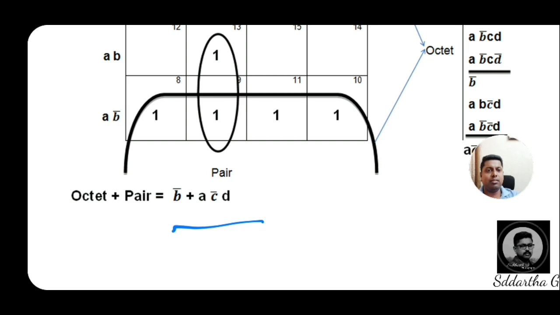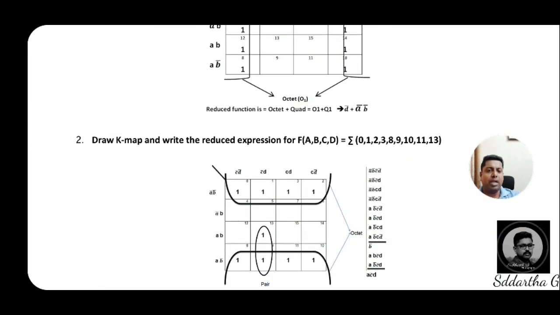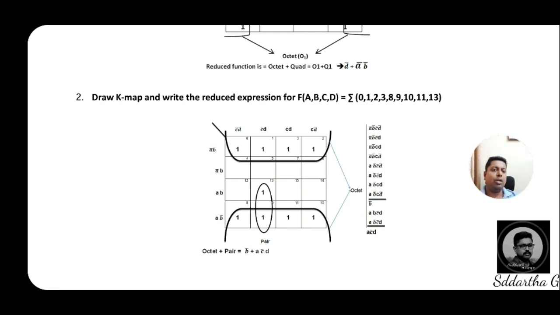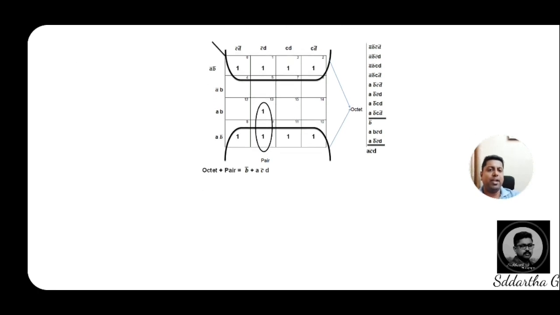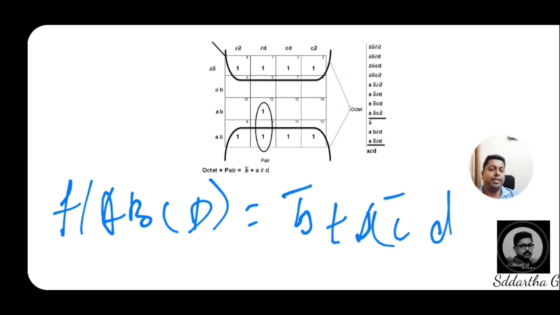If you practice this, first write down this problem, practice it, conclude and write the answer. The final answer for this type of expression f of ABCD is equal to B bar plus A, C bar and D.